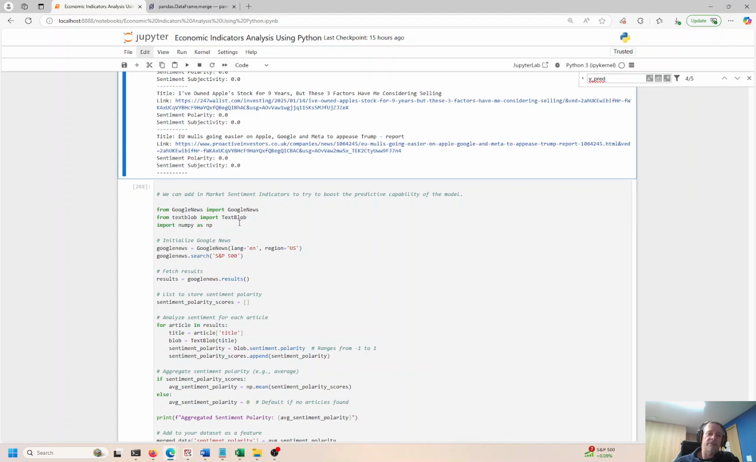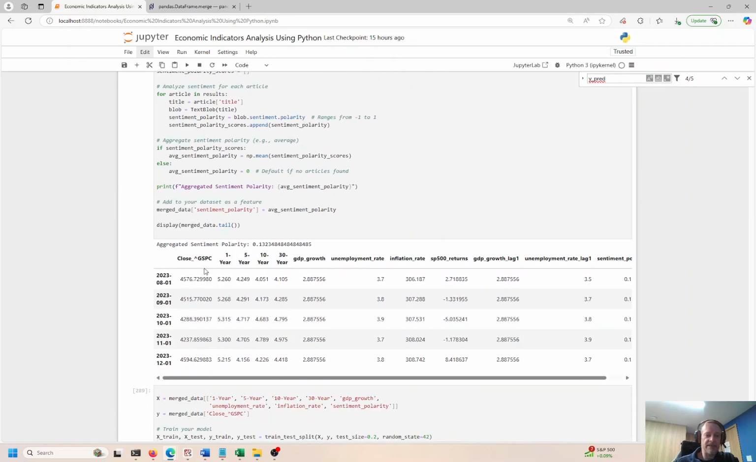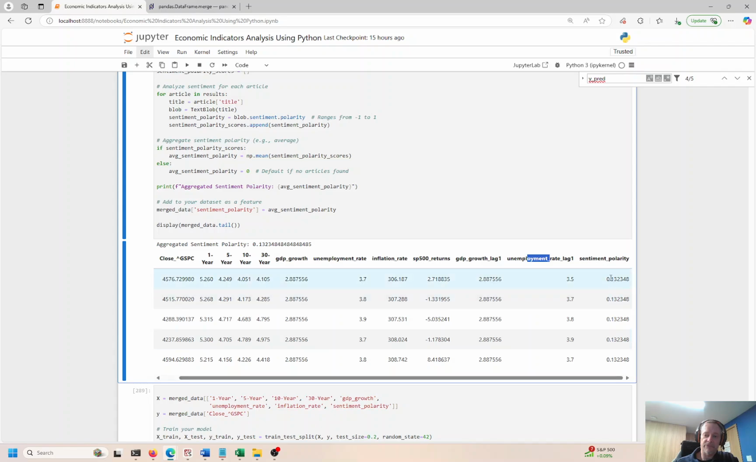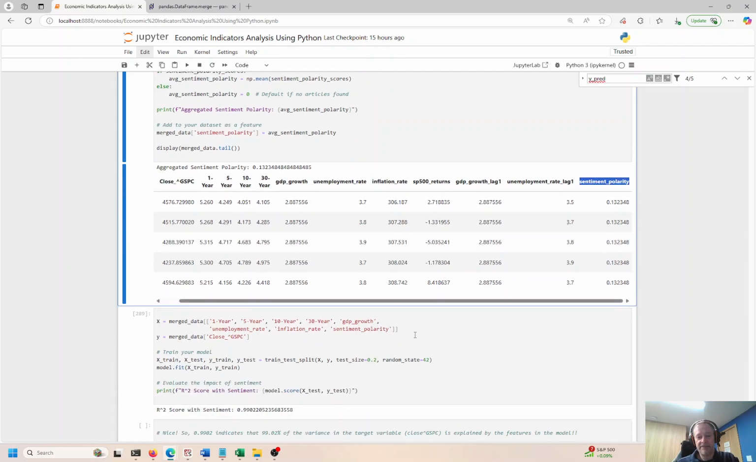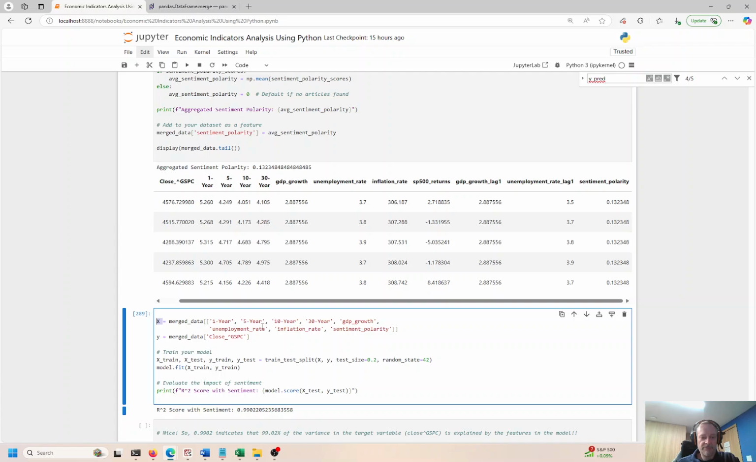Can we add the market share? So yeah, now we're going to add sentiment to our data frame, right? So we had the closing stock price, that's what we're predicting, 1, 5, 10, 30, GDP, unemployment, inflation, S&P returns, that's a feature that we created, the lag, the unemployment lag, okay, so on and so forth. Sentiment, polarity, here we go. So we're adding the polarity to see if that adds any predictive capability or enhances the predictive capability of the model. So we have the original independent features that we fed in, 1, 5, 10, 30.